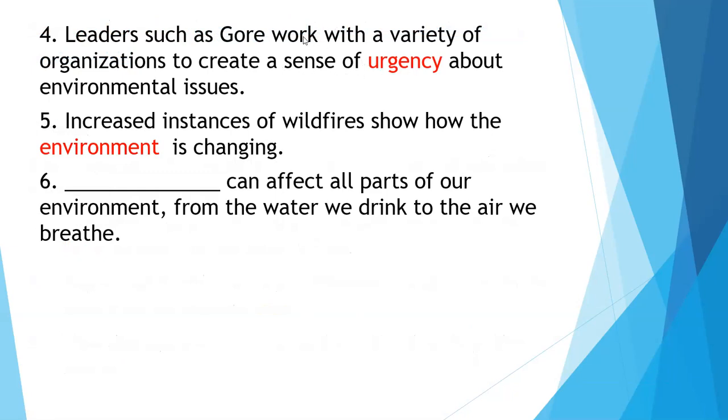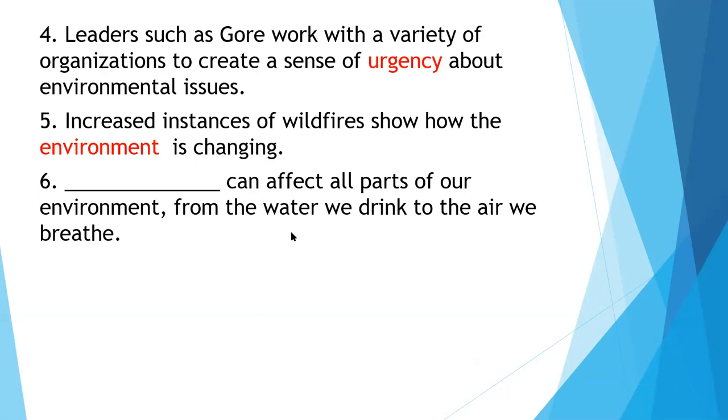We used this the other day, to create a sense of importance about environmental issues. Urgency means need to act now because it's important. So that's how we would know we must use that word there. Number 5: increased instances of wildfires show how the environment is changing. And then obviously our last word there would be pollution.